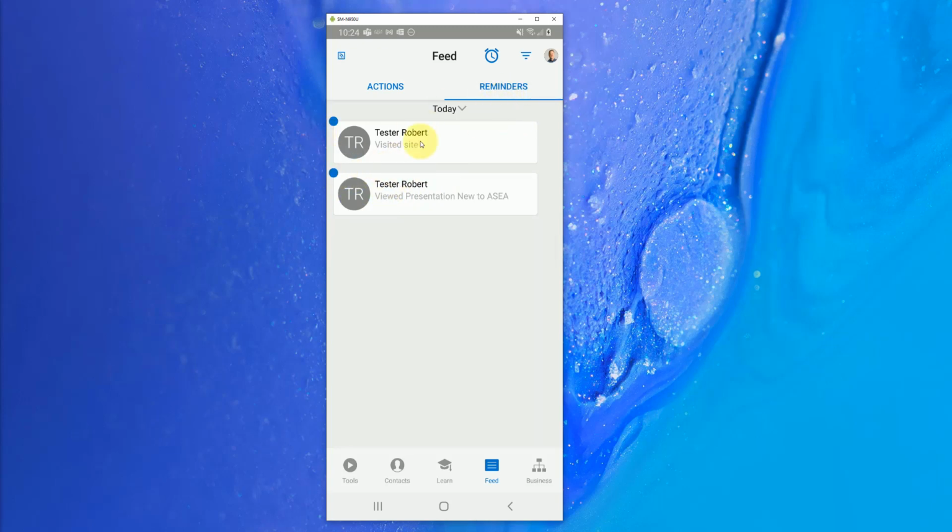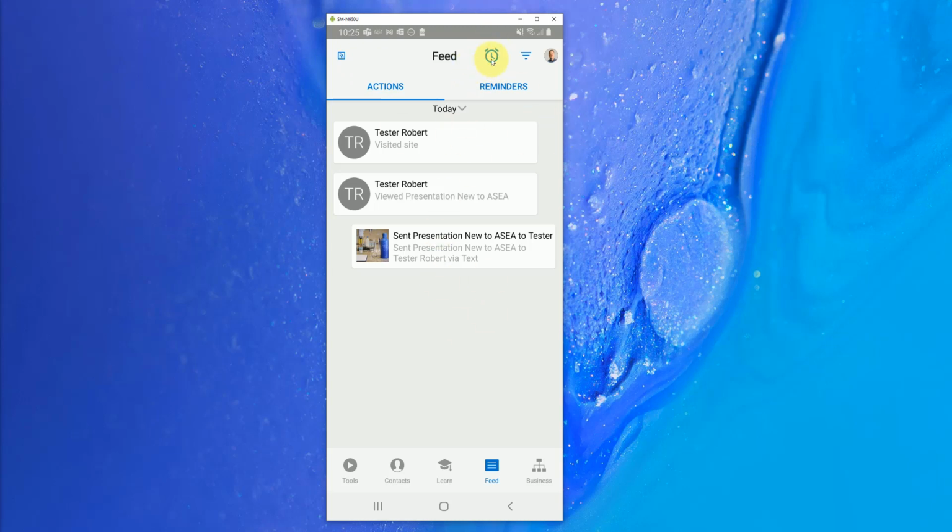I can access all of my reminders here at the top, like so. When I'm done, I simply pull them to the right to mark them as done. And now those are no longer reminders. So as you start sharing multiple things with many people, you're going to find that adding reminders to your contacts is something you're going to want to do on a regular basis. I have a lot of people who do all their contacting on one day and then they follow up throughout the week. Adding reminders is a good way to do that.